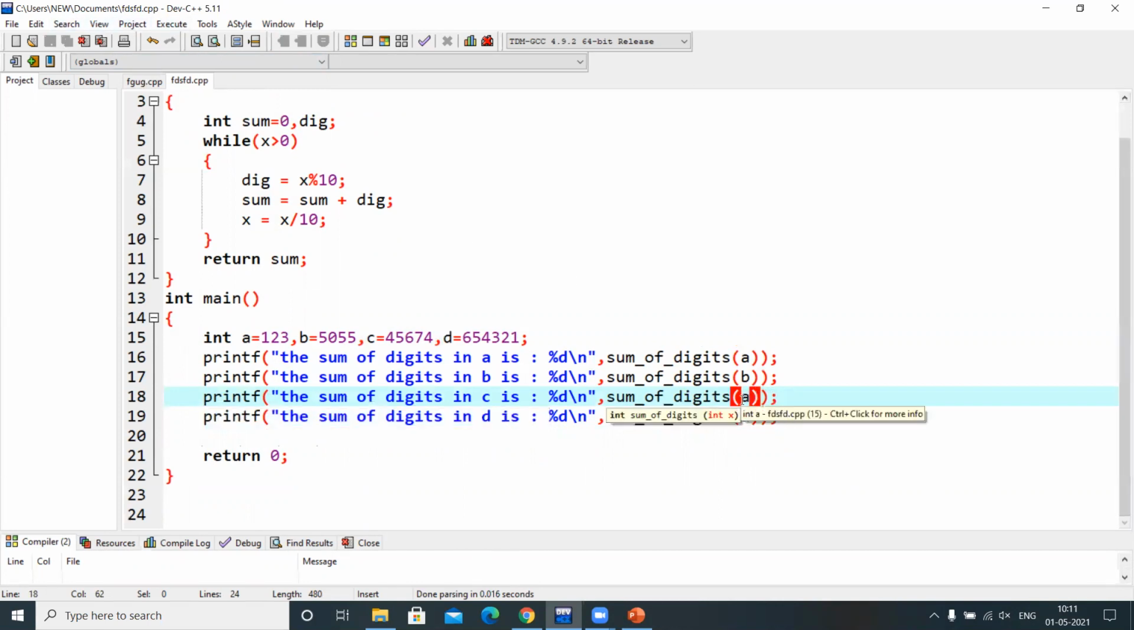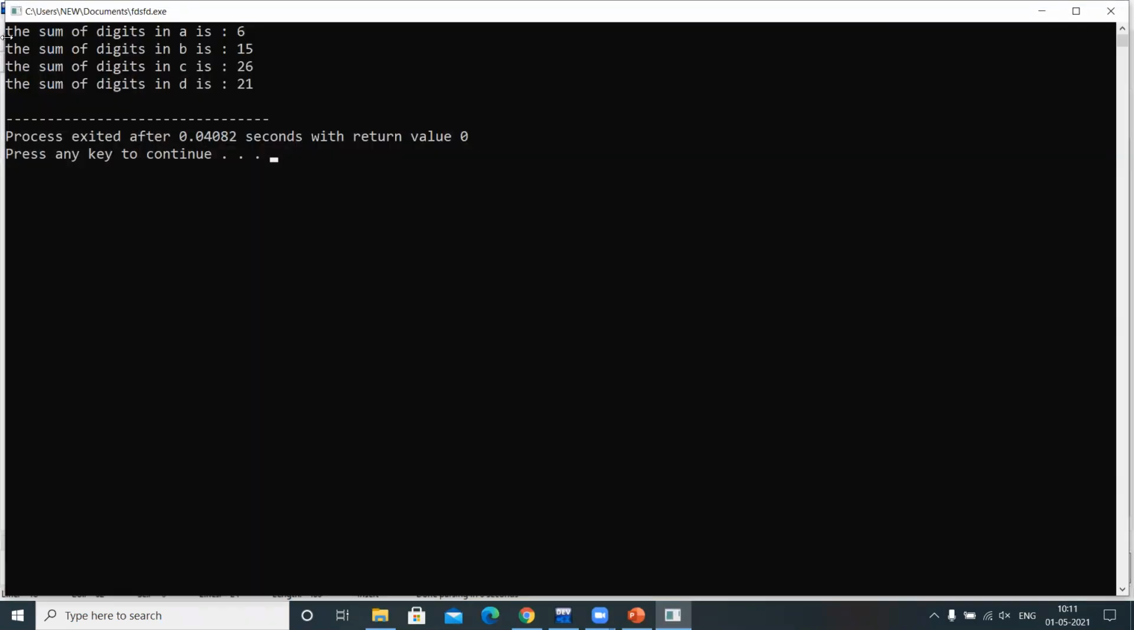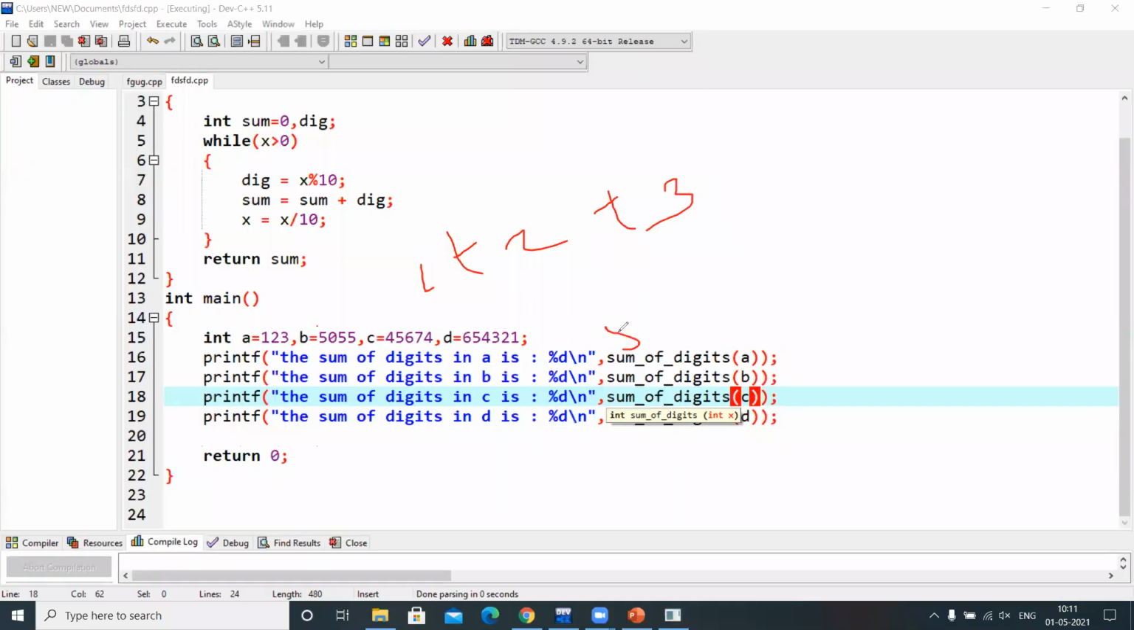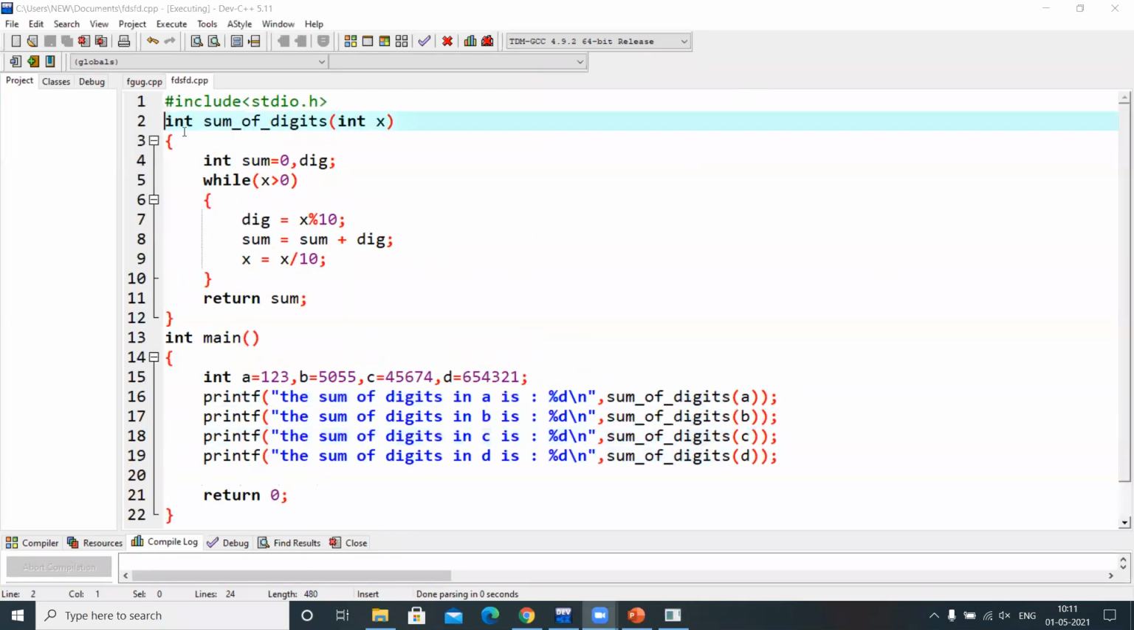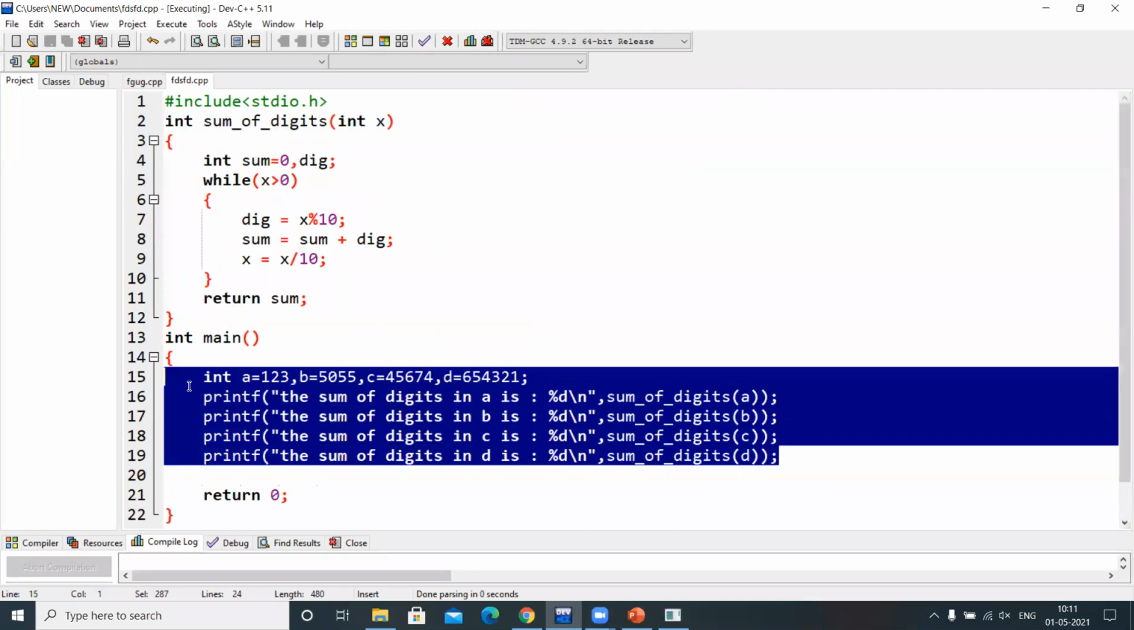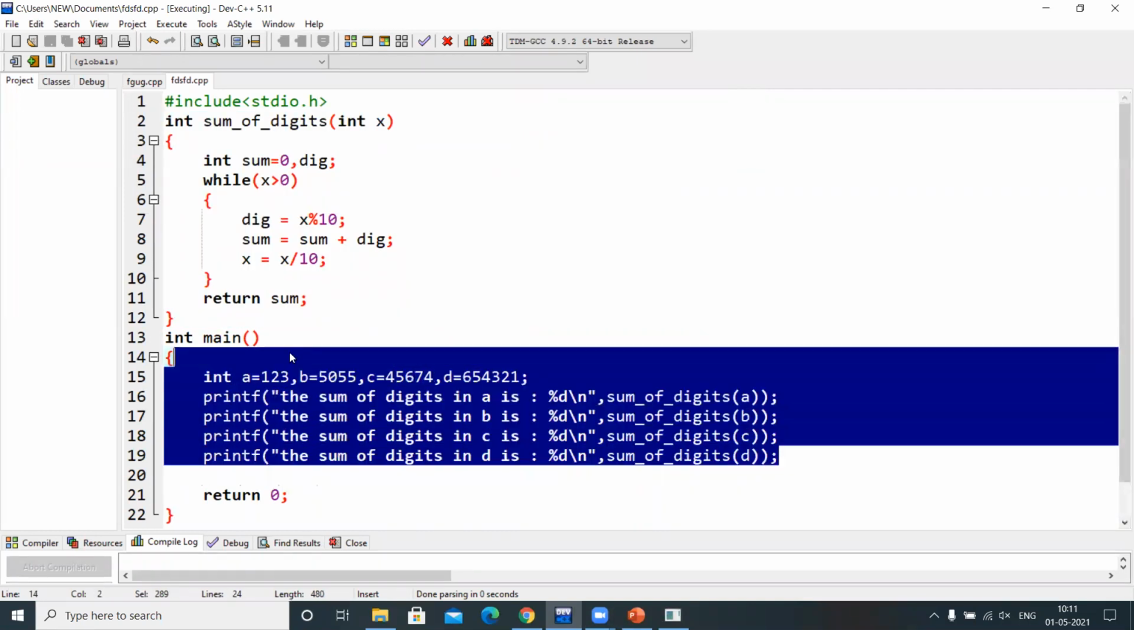I need to take a, b, c, d and pass them as arguments. Now you will get the sum of the digits in 123 as 6. The sum of the digits in 5055 is 15. Why? 1 plus 2 plus 3 is 6. For 5055, 5 plus 0 plus 5 plus 5 is 15. For 45674, 4 plus 5 is 9, 9 plus 6 is 15, 15 plus 7 is 22, 22 plus 4 is 26. Like this, you can perform the sum of digits for any number. The simple scenario is you write a function and call the function whenever you need it. This is the concept of reusability.